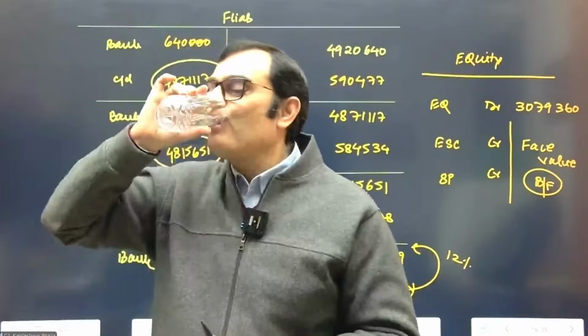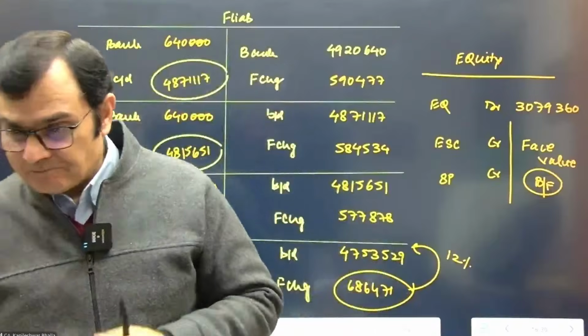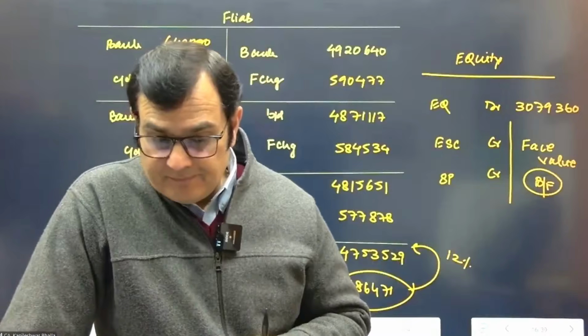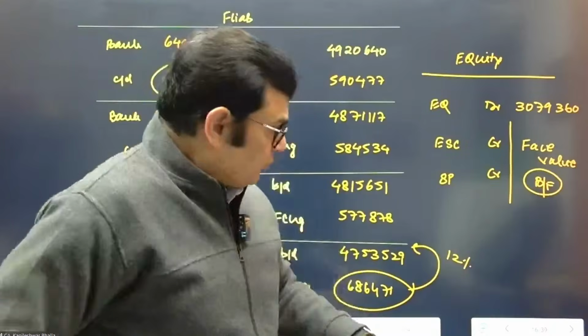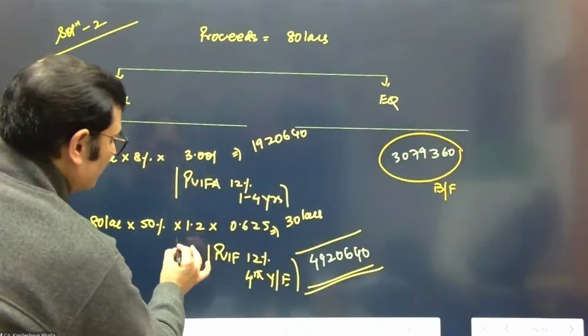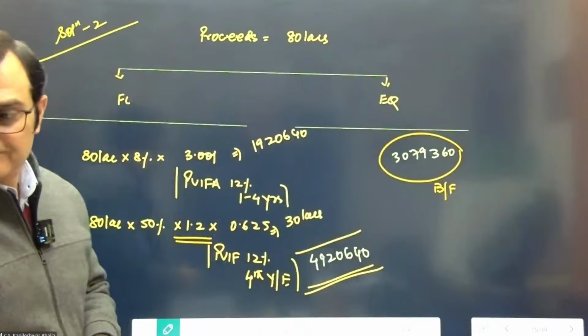Sir, I have one question. Sir, why are we not considering the premium value during the split of the financial liability and the equity portion? No, we did consider the premium. You can see that we've taken the 20% premium on that amount. Okay, fine, sir. Thank you.